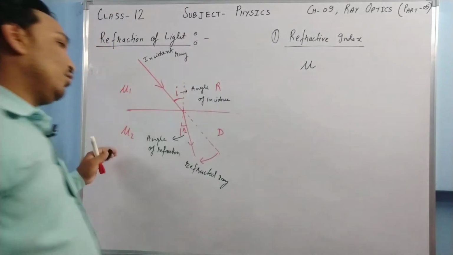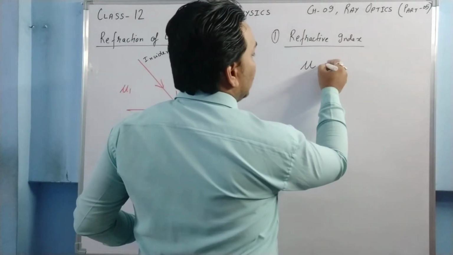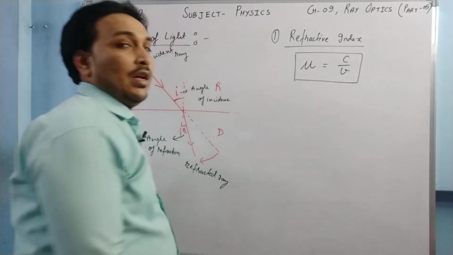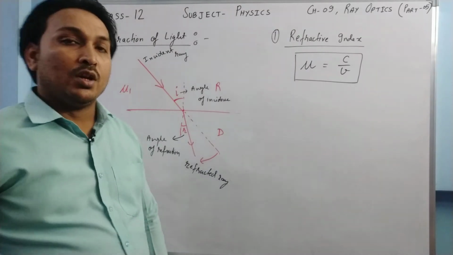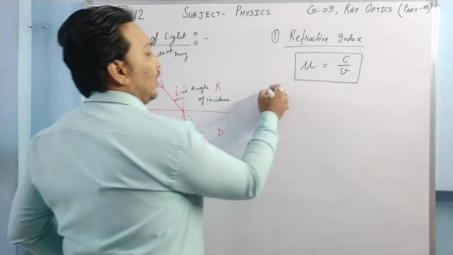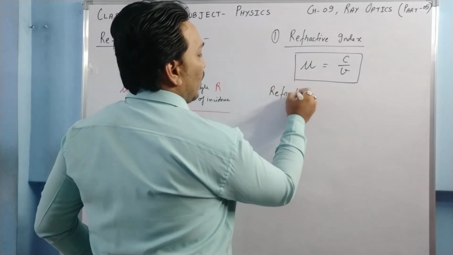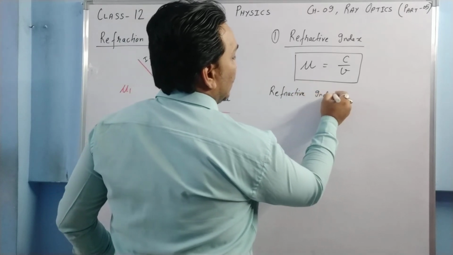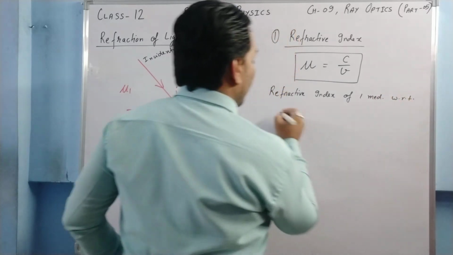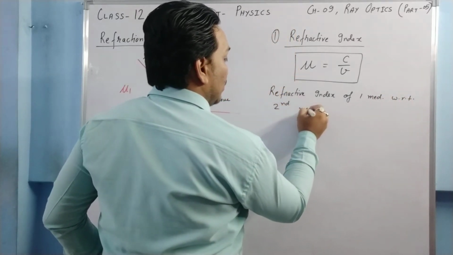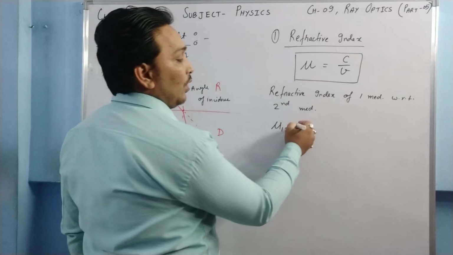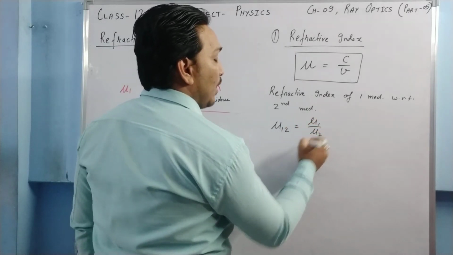I have written mu1 and mu2 here. So it is denoted by mu, and it is given as C upon V. C is the speed of light in vacuum and V is the speed of light in that particular medium. So refractive index of a medium is defined as C upon V. But when we say refractive index of one medium with respect to a second medium, then we write like this: mu12, refractive index of 1 with respect to 2, and it is defined as mu1 upon mu2.